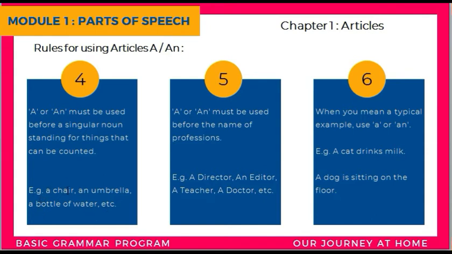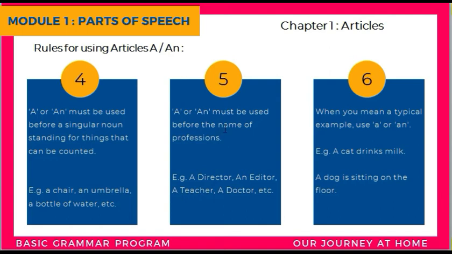Now, a chair is a singular noun which can be counted. An umbrella can be counted. A bottle of water can be counted. So we use a or an before the singular nouns for the things that can be counted.